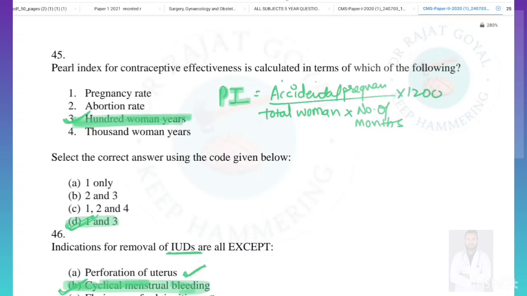Pearl index for the contraceptive effectiveness is calculated in terms of which of the following? So we know that the Pearl index is mainly for the pregnancy rates and not the abortion rate. So option 1 is correct, and it is calculated in terms of 100 women's years, not 1000. So option 1 and 3 are correct, so the answer will be D.